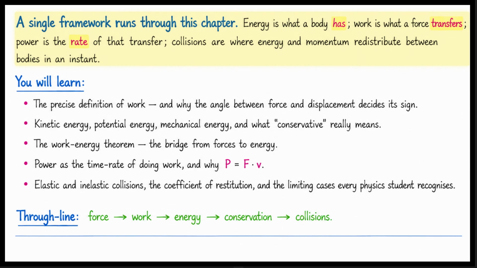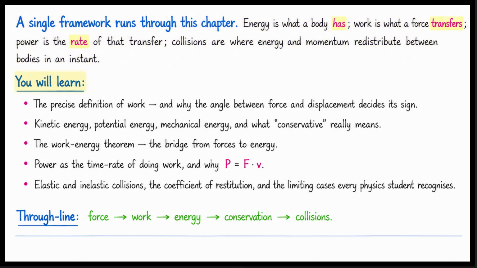Welcome to the chapter on work, energy, power, and collisions. These concepts form a single connected framework in physics. Energy is a property that a body possesses, work is how a force transfers that energy, and power is the rate of that transfer. Collisions are events where energy and momentum instantly redistribute between bodies.